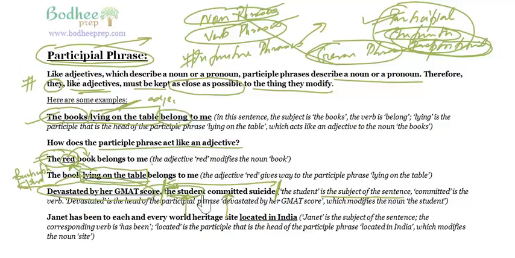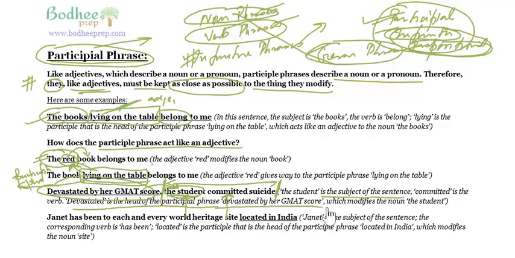And who is that student? The one devastated by her GMAT score. So you can say that the student is the subject of the sentence, committed is the verb, and devastated is the head of the participle phrase. And what is that phrase?